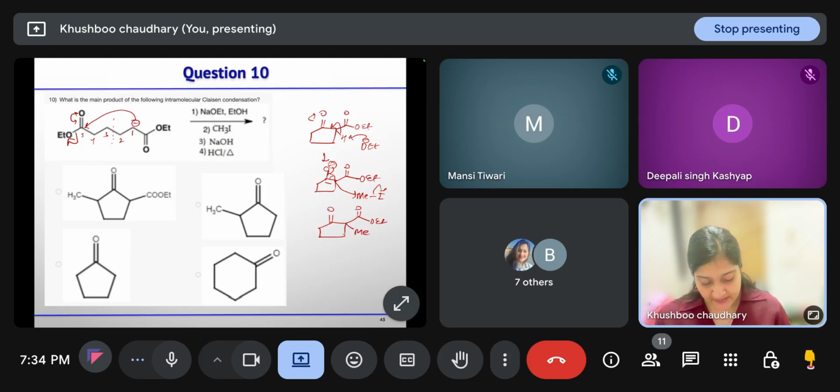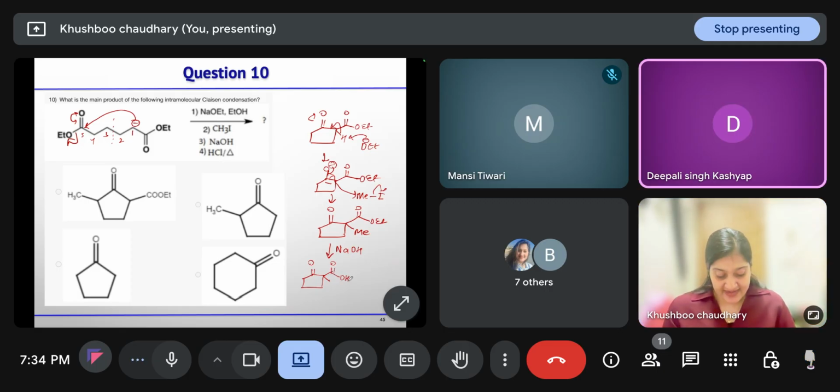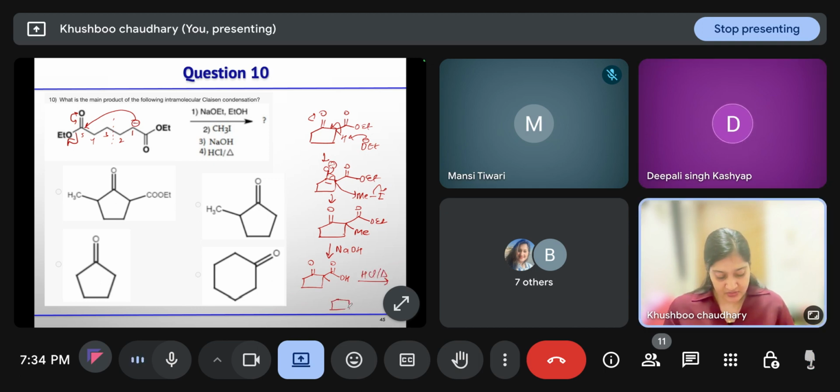Here it is methyl. Now, next step is they are using sodium hydroxide. What will it do? Ester to acid. And then for HCl, what purpose are they using? Decarboxylation. So you will get this product. Option B. Clear? Clear, ma'am. That's it for today.